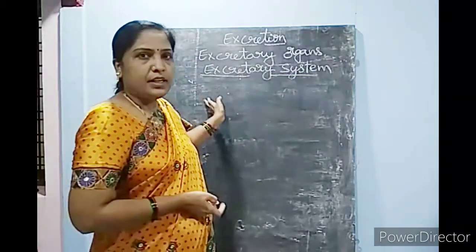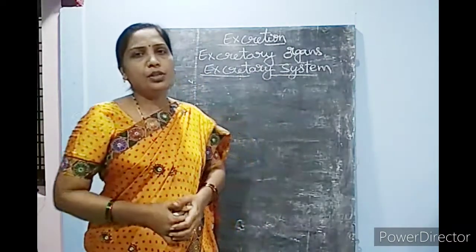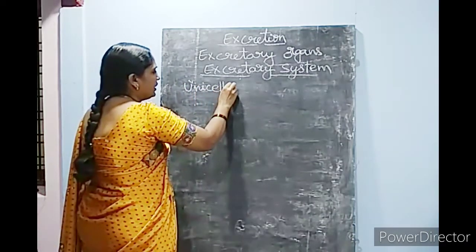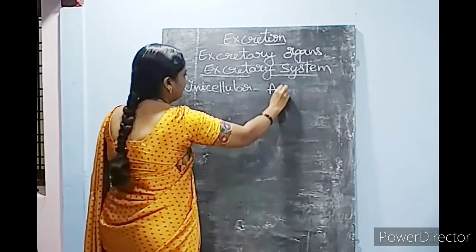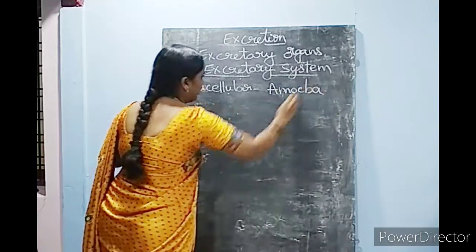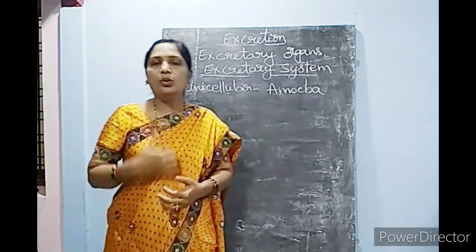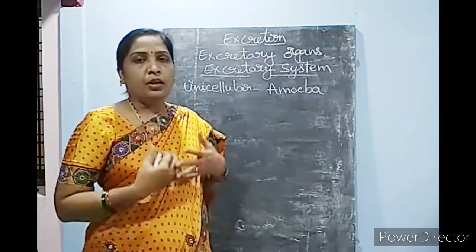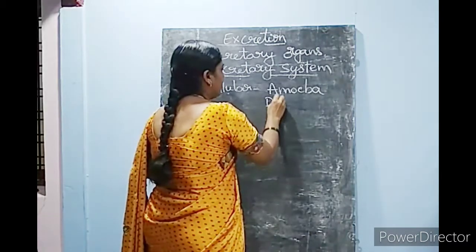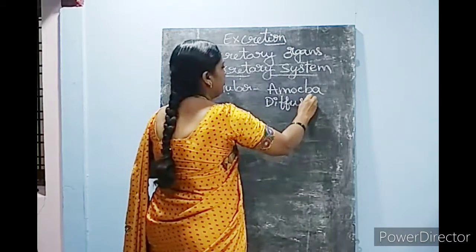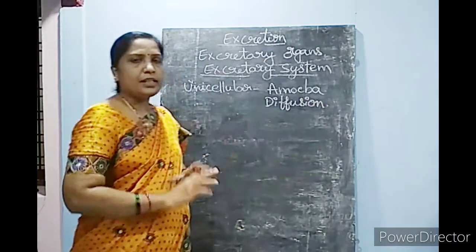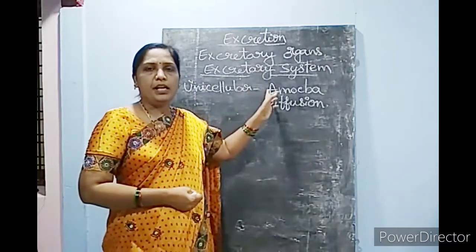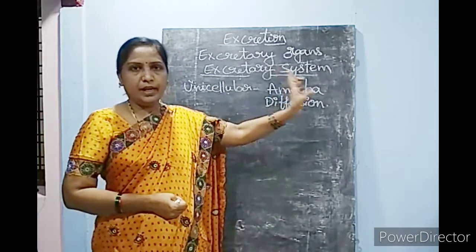In the same way, the excretory system is also there in unicellular organisms like amoeba and paramecium. In these animals also, the excretion process is going on by a method called diffusion. By the diffusion method, the excretory products are eliminated or sent out from the body.